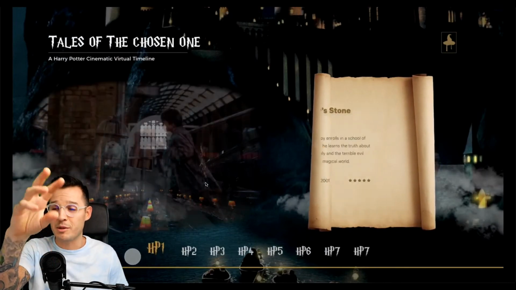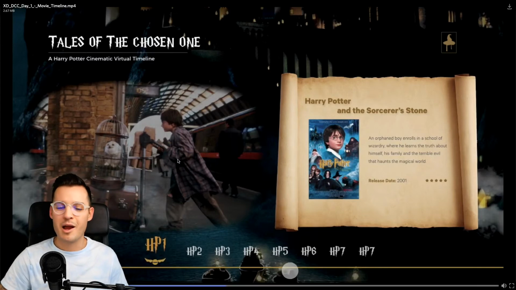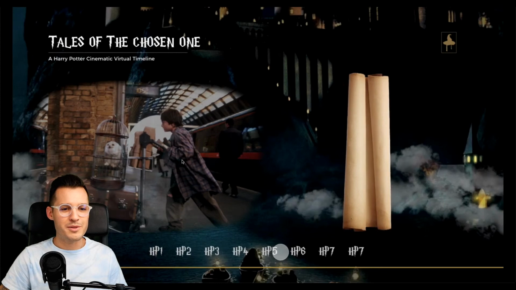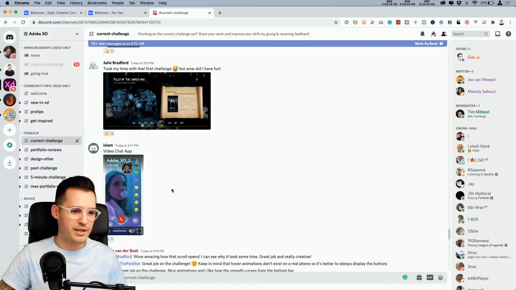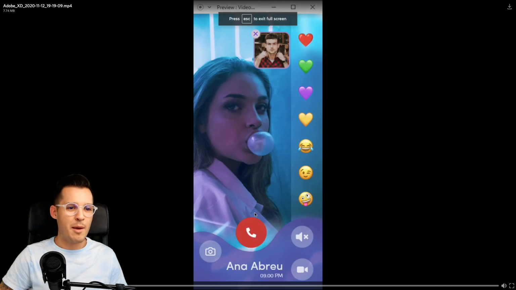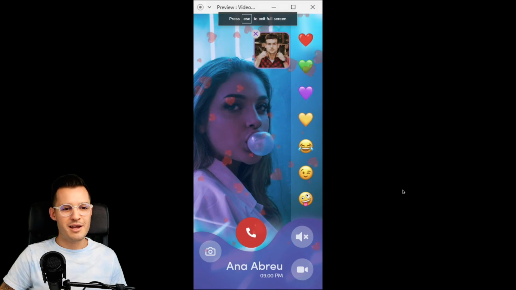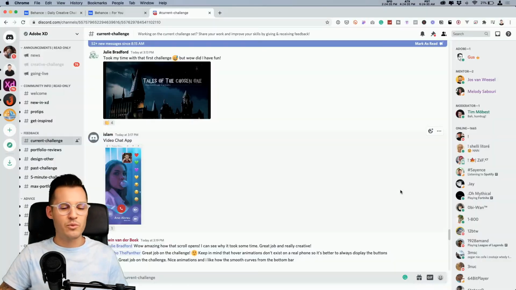You can do that just by simply moving stuff. And we had this cool kind of usage of the timeline for all of the Harry Potter films. Scroll in, scroll out. Super fun. Lots of work put into that one. And this one is by Islam, and this is a video chat app featuring some cool emojis and stuff. Really, really nice. Cute little animation, fun, simple, easy, really well done.